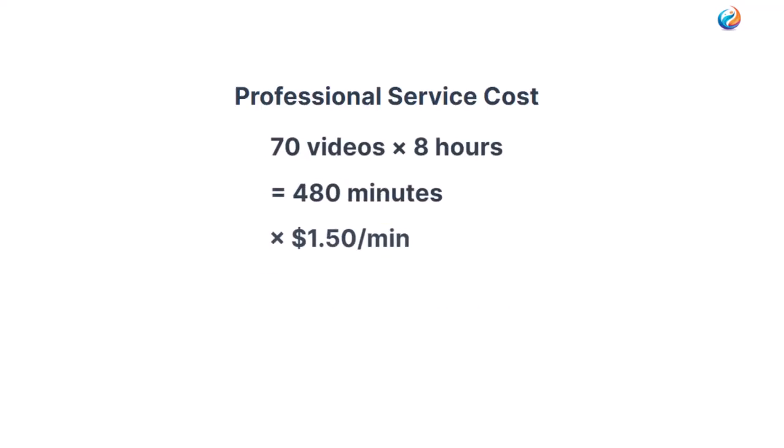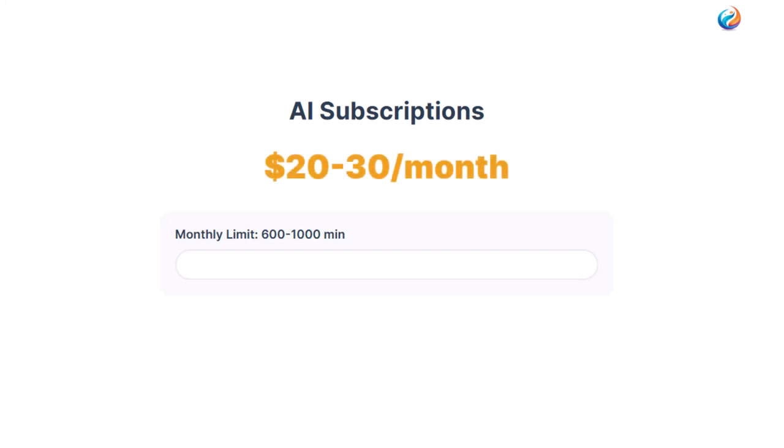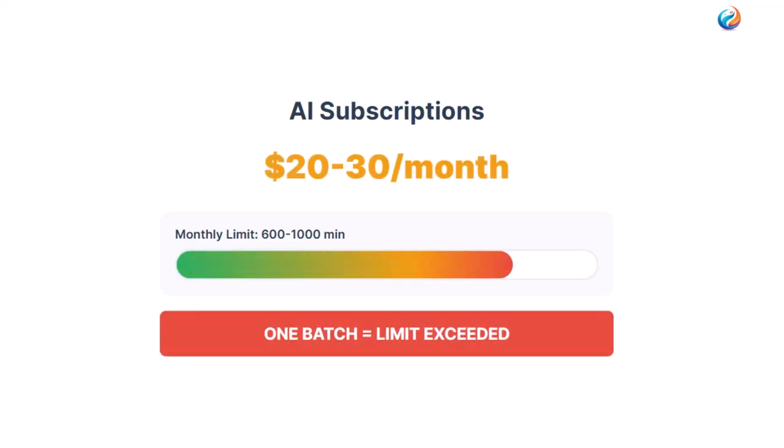But here's what I found. Professional human transcription, $1.50 per minute. For my 70 videos, $900. AI transcription subscriptions, $20 to $30 monthly. Usage limits of 600 to 1,000 minutes. I'd blow through that in one batch.